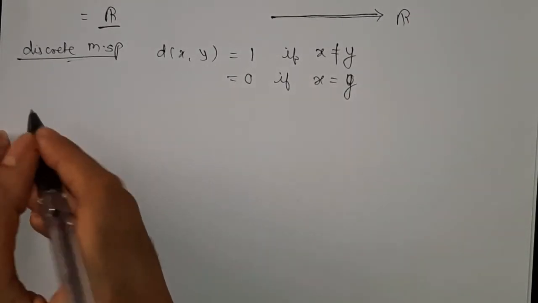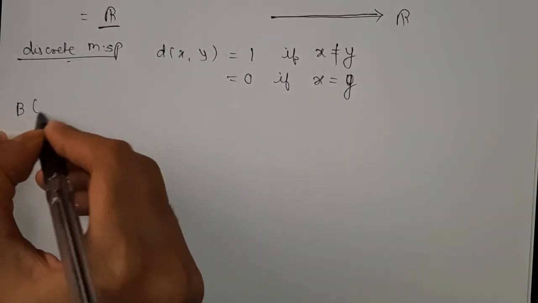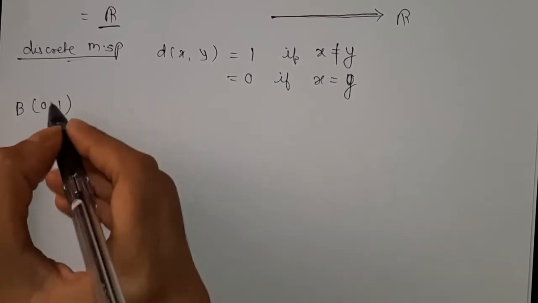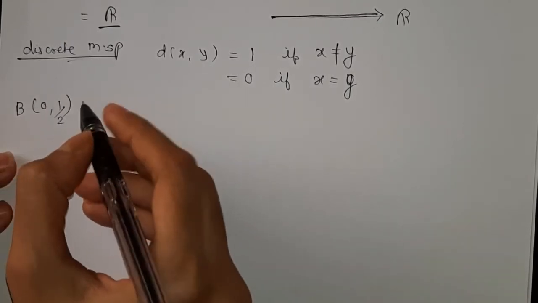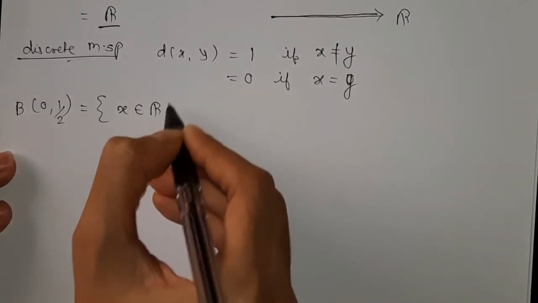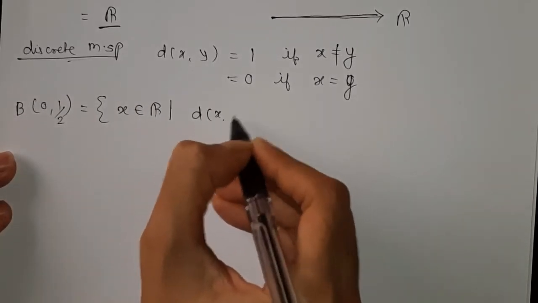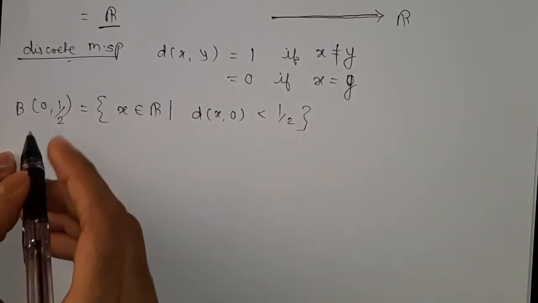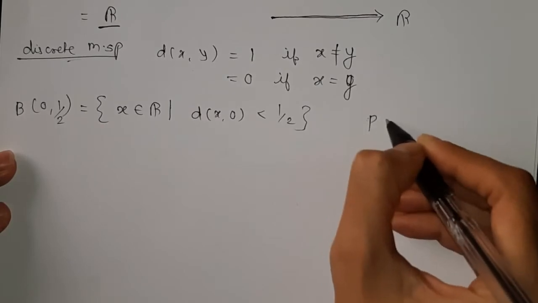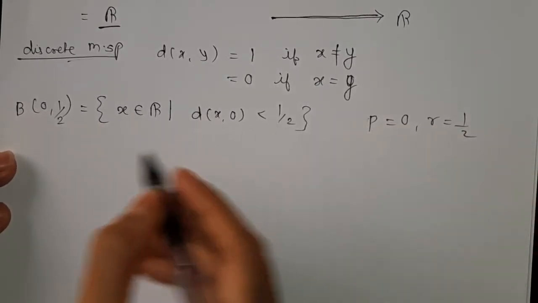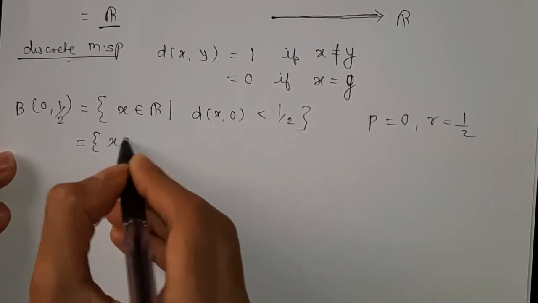Now similarly you have to find B(0, 1) or B(0, half), which is equal to x belongs to R, d(x, 0) is less than half, where P is equal to 0 and r is equal to half. So we put the values and from this we write.